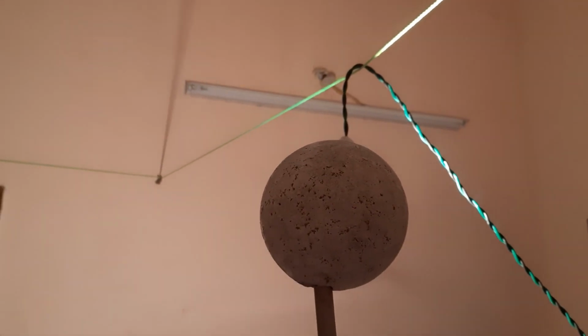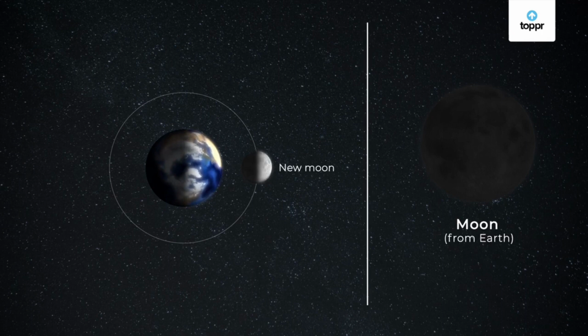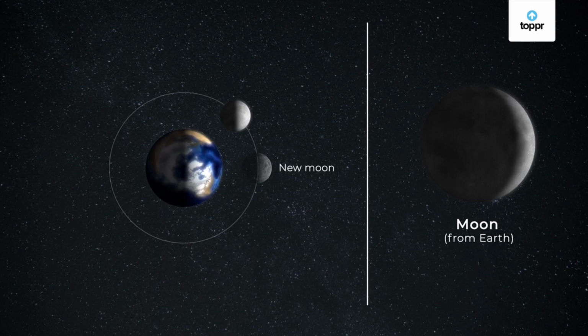Now let us try to name all these phases. The first position where we are not able to see the moon, but next day we observe a new and beautiful moon. That's why this is called a new moon. After 3 days, moon comes to next position, and in this position we are able to see a small part of the moon. This position is called crescent position, where we can see the fourth part of the moon. This side is a waxing side. That's why we will name this position as a waxing crescent moon.